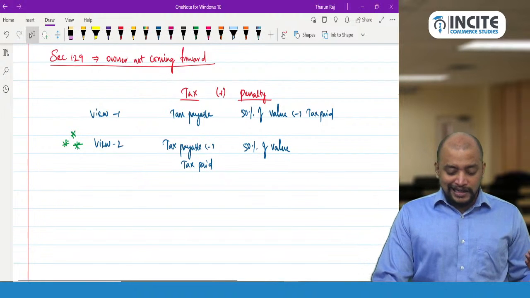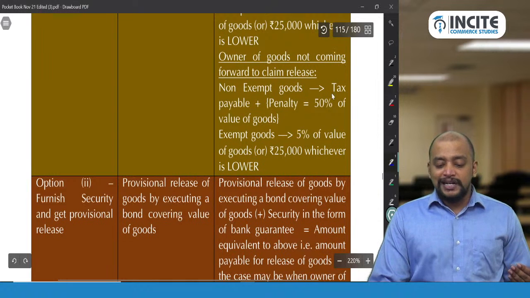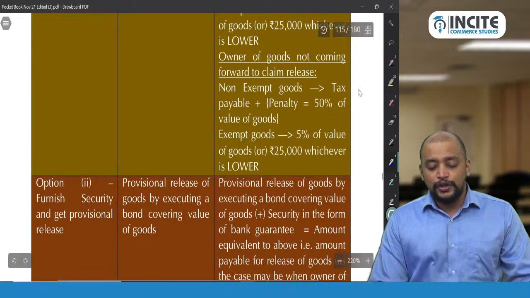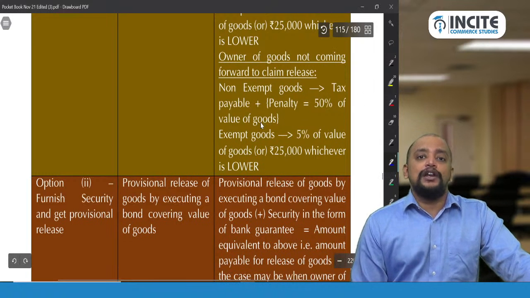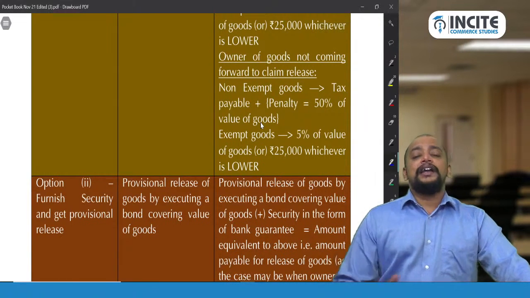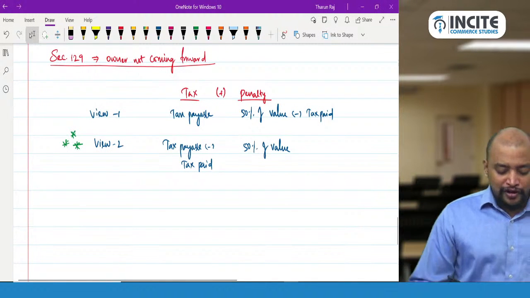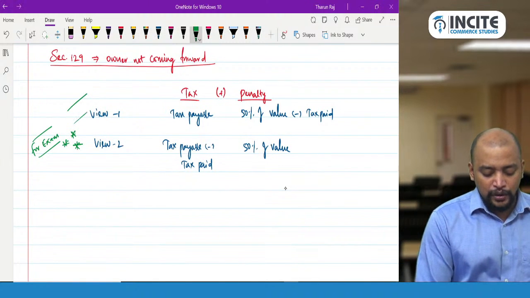Which means that the tax payable here refers to whatever is the gross tax minus tax already paid, so that should be taken as the tax payable, and penalty will be 50% of value of the goods. Understood? And in the note you write view 1. So you take view 2 for exam, whereas view 1 you write it in the note. Okay, in the note you need to write view 1.